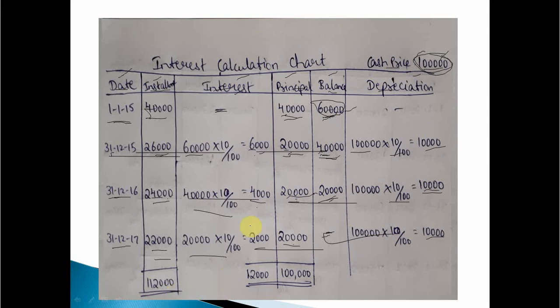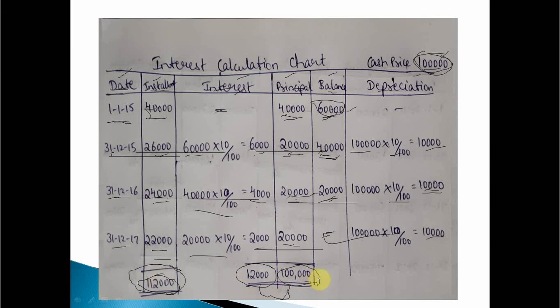Since the balance is 0, from this statement we can come to know the total installment we paid, the total amount of installment, the total interest value, and the cash price value. See here, if we add up, principal will get 1 lakh. If we add interest, 12,000, total is 1,12,000. Clear? If we add principal plus interest, we get installment amount.